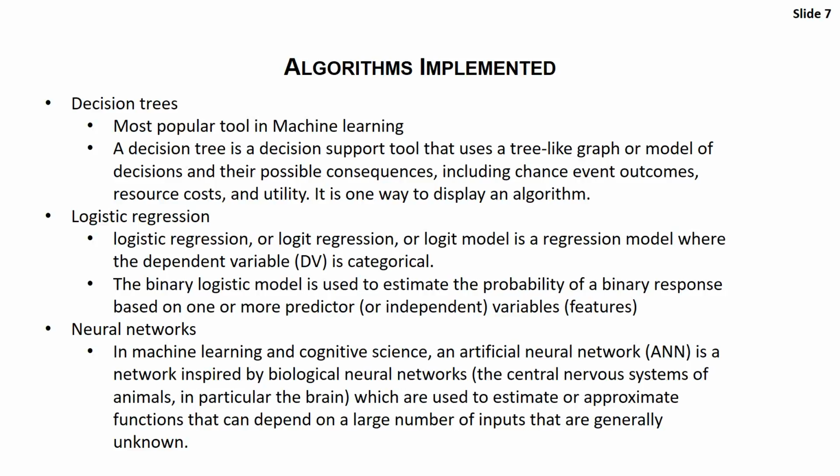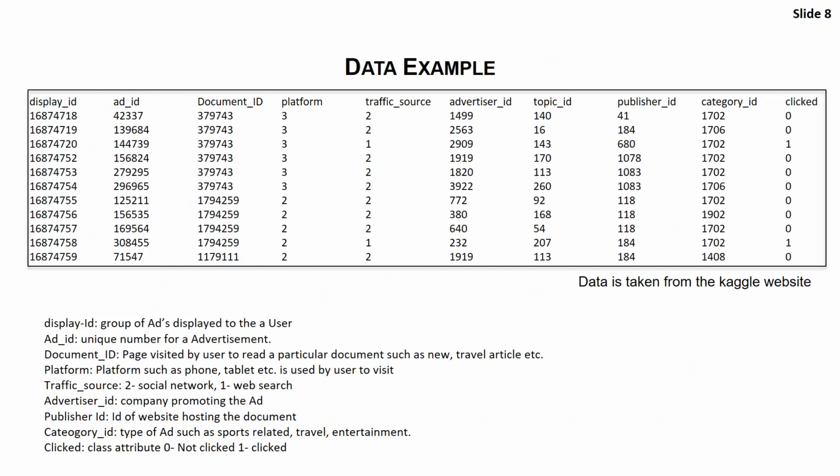Neural networks are based on a network inspired by biological neural networks, which are used to estimate or approximate functions that can depend on a large number of inputs that are largely unknown. So here is an example of the data which we used.